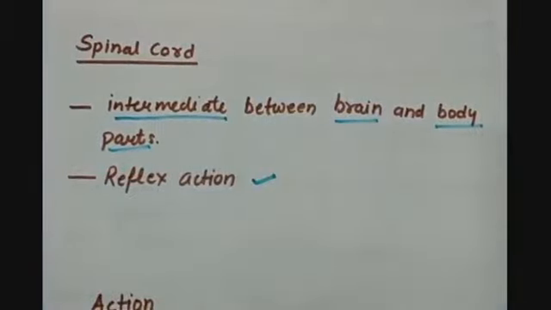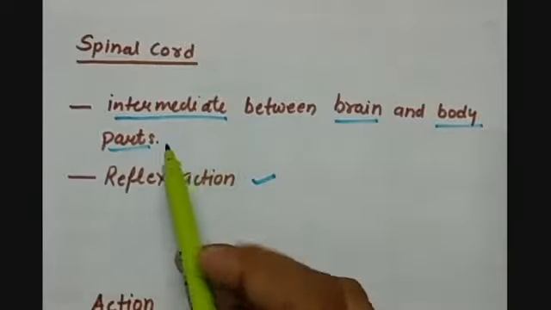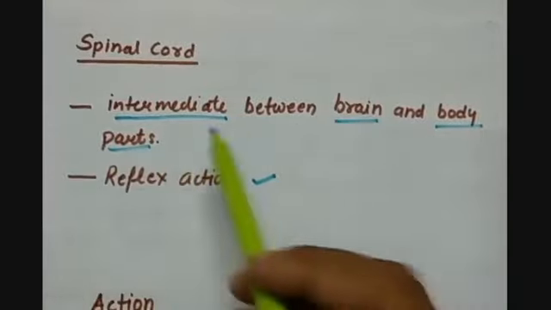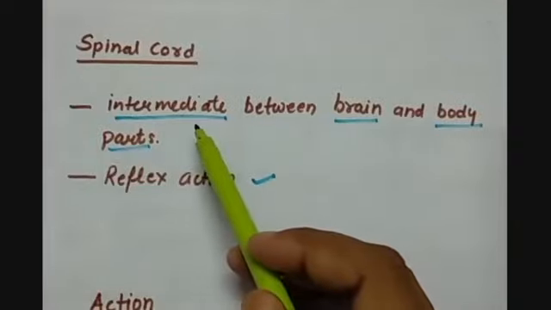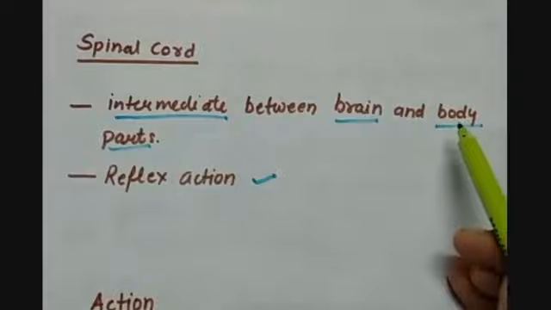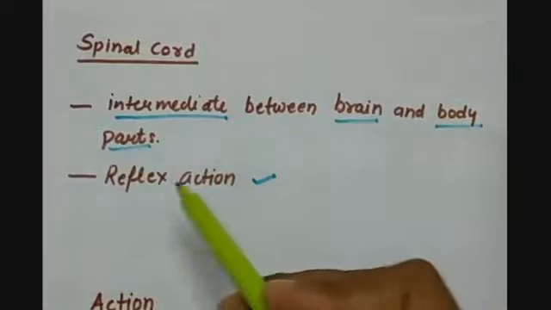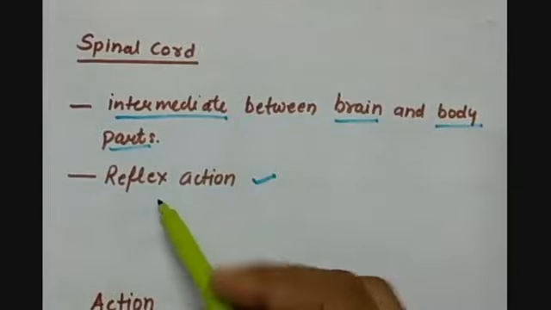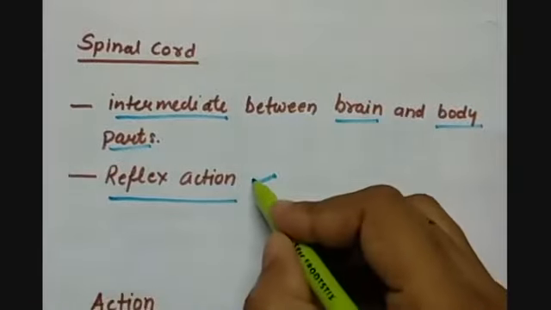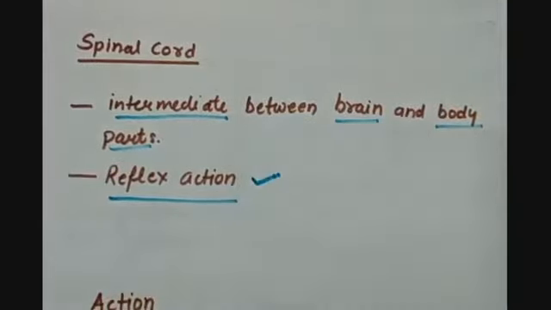And what are the functions of the spinal cord? It behaves as an intermediate between the brain and the body, and it passes the impulses from the body to the brain and from the brain towards the body parts. It also acts on reflex actions, or it also controls the reflex actions.